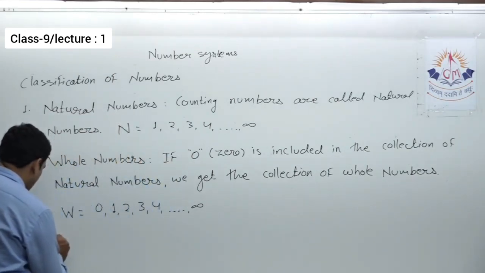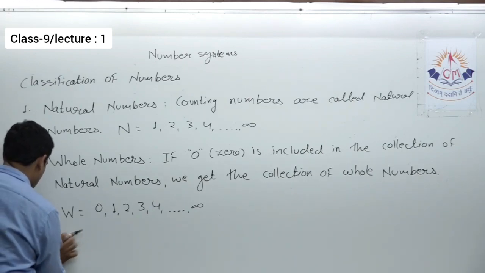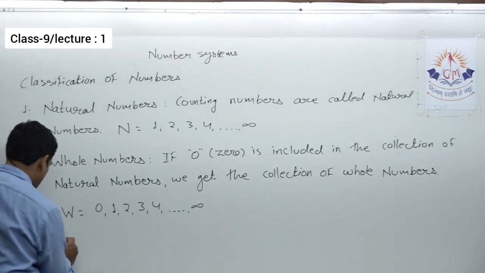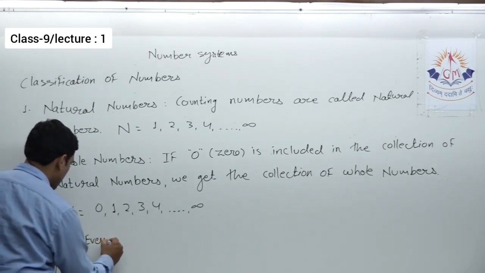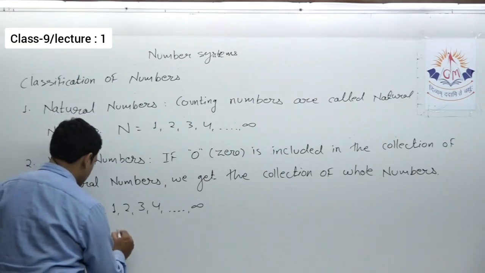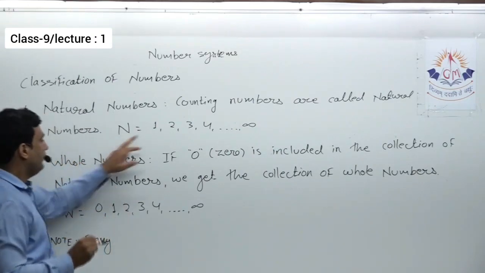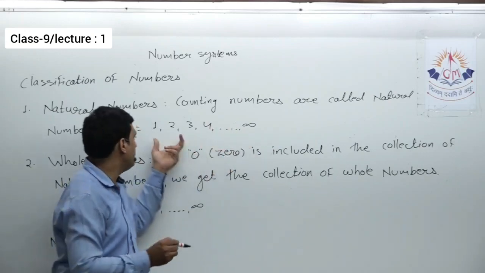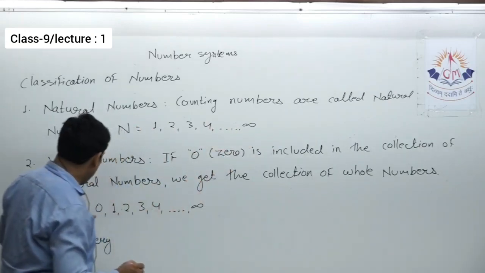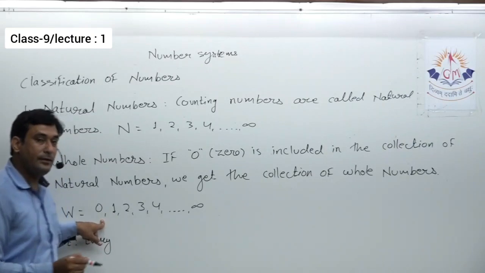So take a note over here. Every natural number is a whole number. 1 is a whole number, 2 is a whole number, 5 is a whole number. Every natural number is a whole number, but every whole number need not be a natural number.